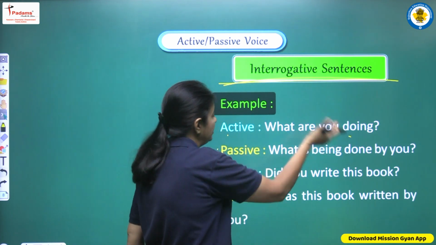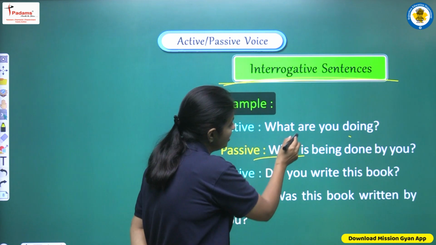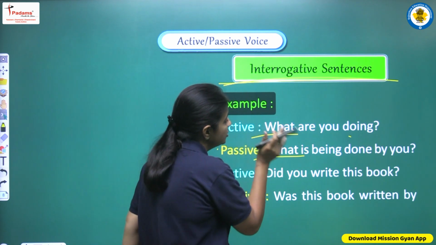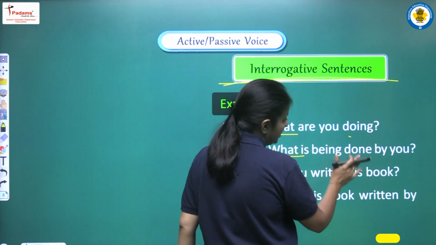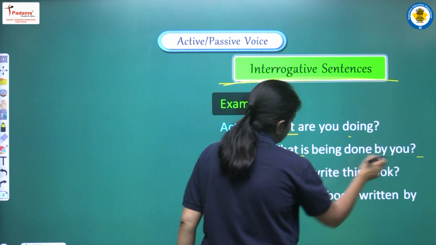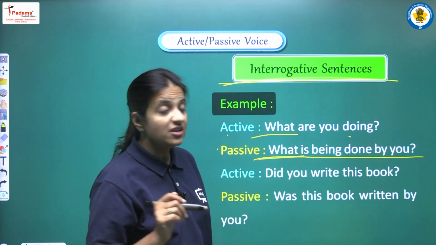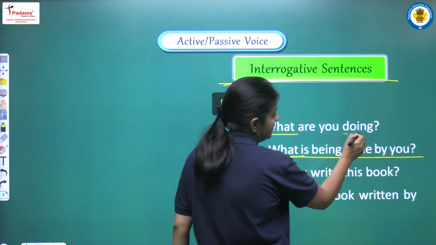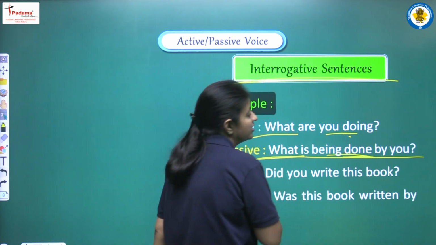What are you doing? Let's see the passive voice. Passive voice में भी हम वही WH word use करेंगे. So we are writing what is being done by you. So in this manner we will write our passive voice. So we can see we were having do. So हमने उसको third form में convert कर दिया, done.